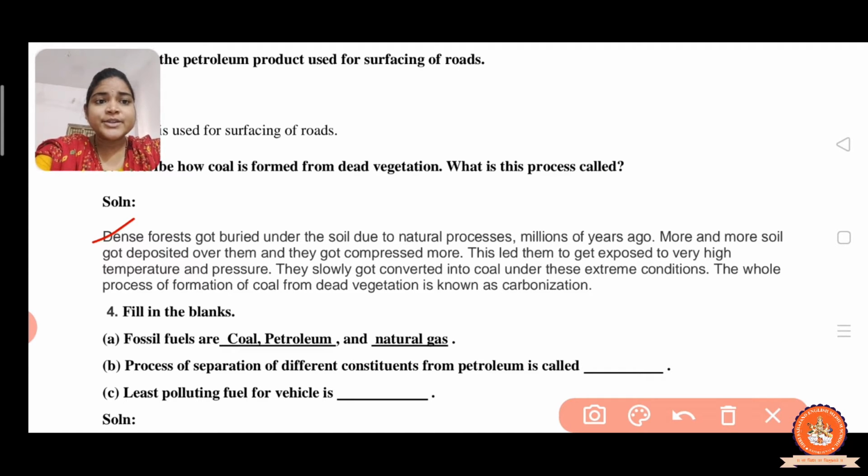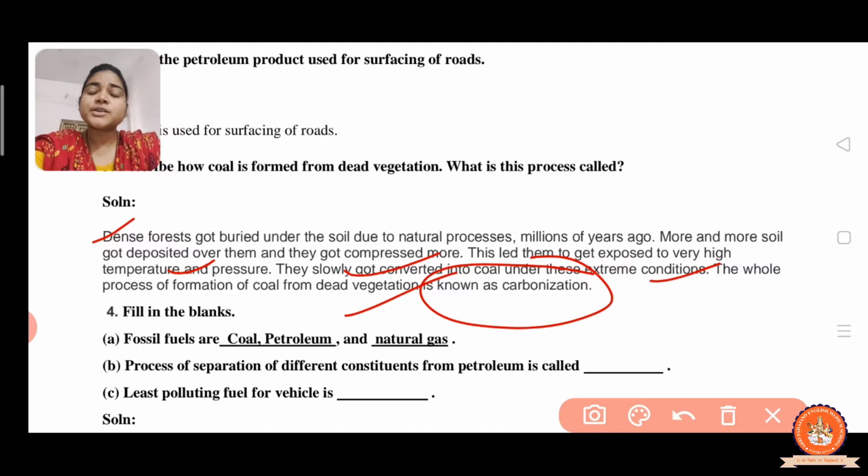It was exposed to very high temperature and high pressure. That's why it slowly got converted into coal. This way coal is formed. Under these extreme conditions, the whole process of formation from dead vegetation is known as carbonization.